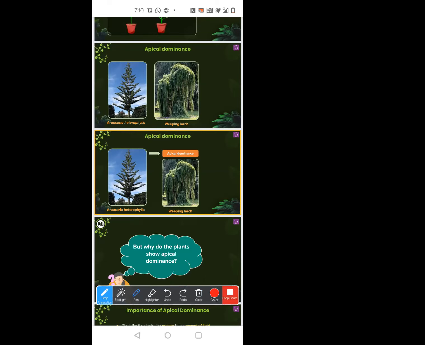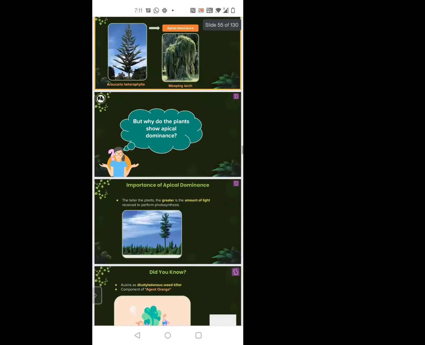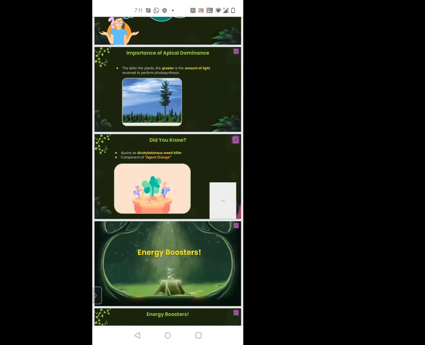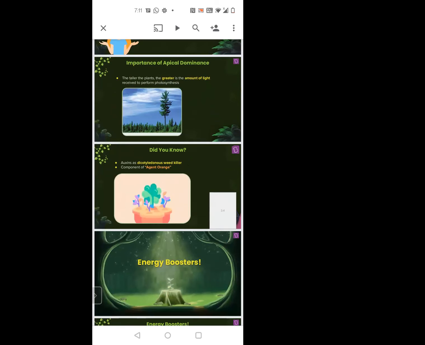Exactly. That is the concept here. Okay, so I hope you understood the importance of apical dominance. This way they can grow taller and they can get enough sunlight for their photosynthesis purpose. Yes, ma'am.